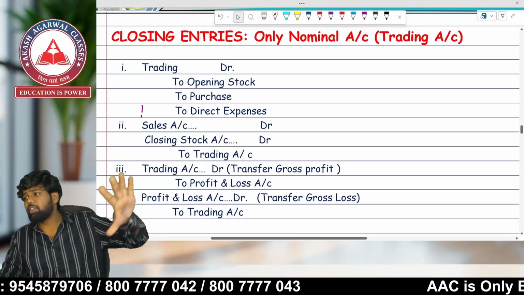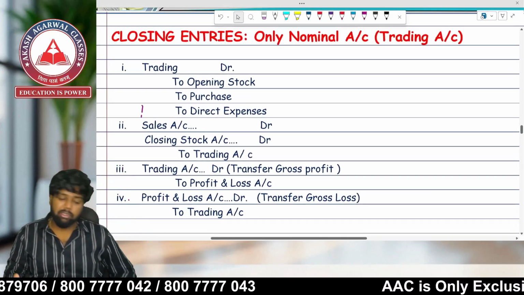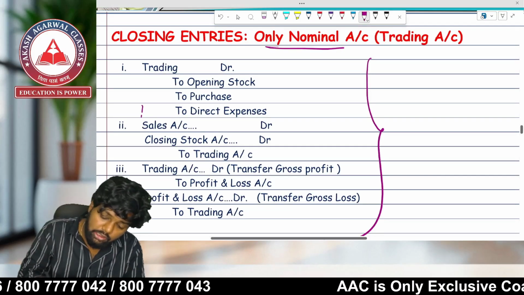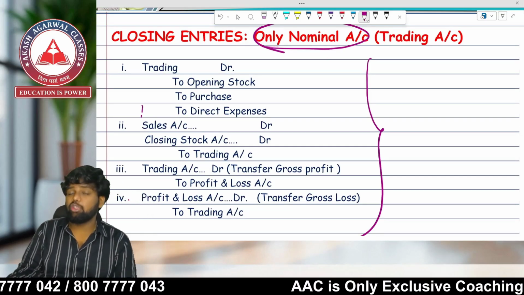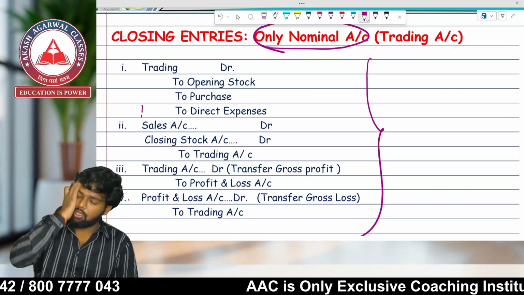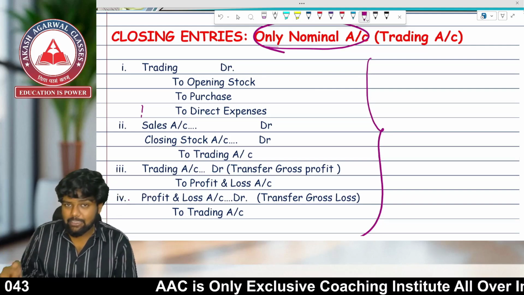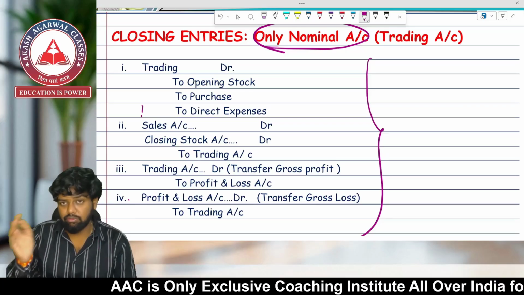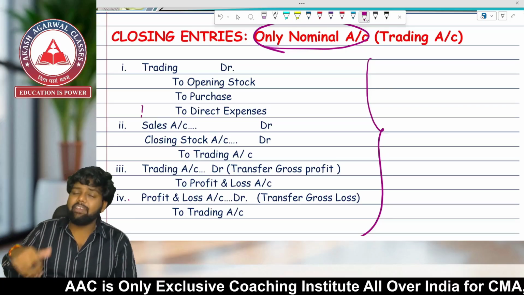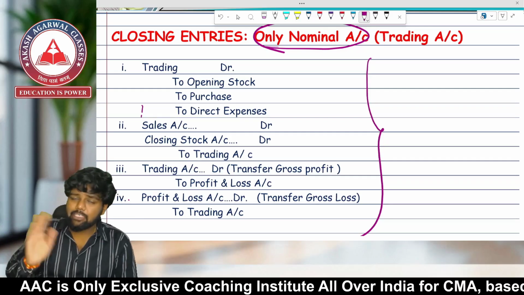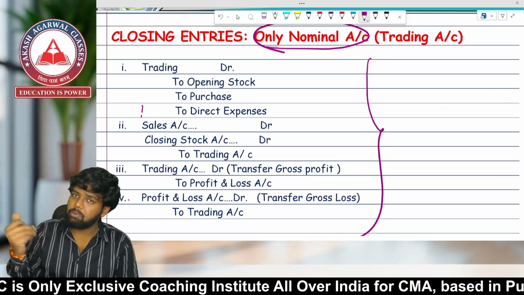Now it has already been discussed in your fundamentals of accounting. Closing entries: at the year end, all the nominal accounts will be closed by transfer to which account? Trading account. If there are direct expenses and direct income, they will be transferred to trading account. But if there are indirect expenses or indirect income, they will be transferred to P&L.